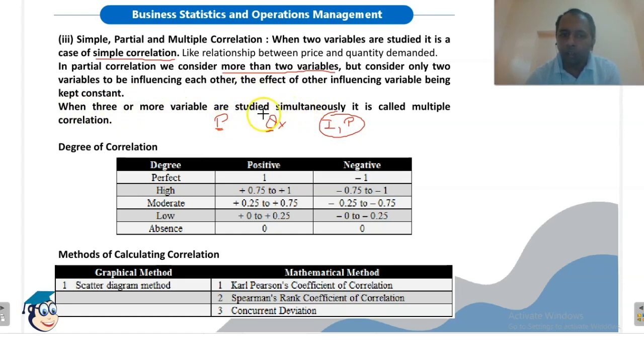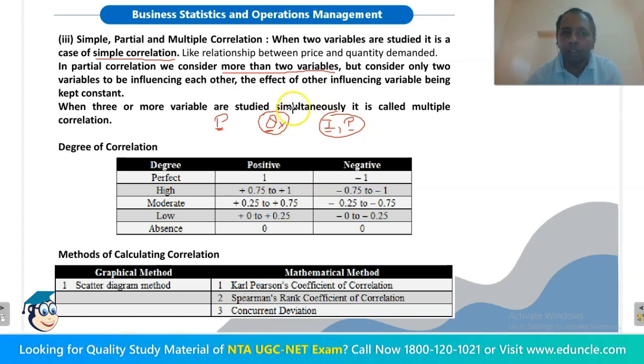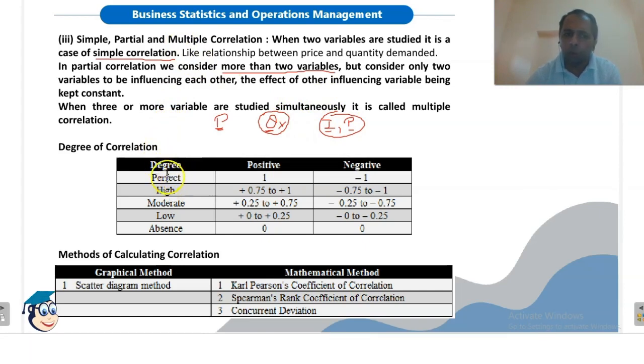Now if we try to find out the effect on quantity with a change in price, income, population simultaneously, then it will be a case of multiple correlation. Now these are different degrees of correlation.